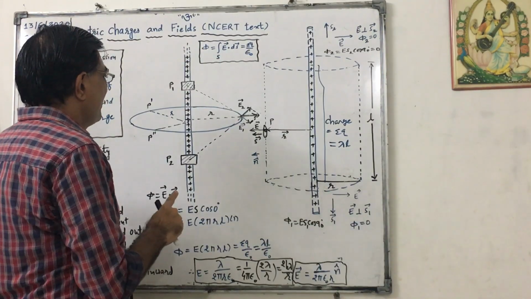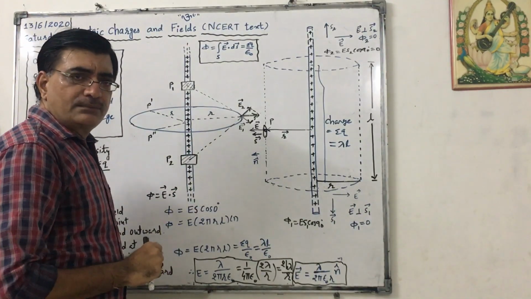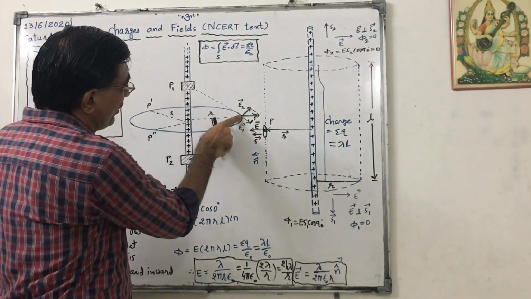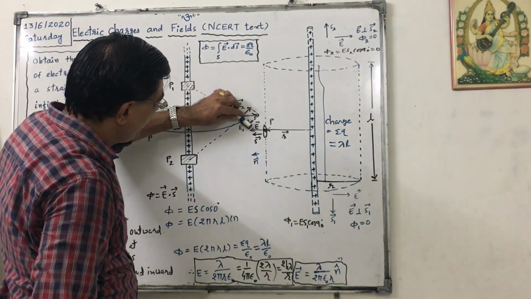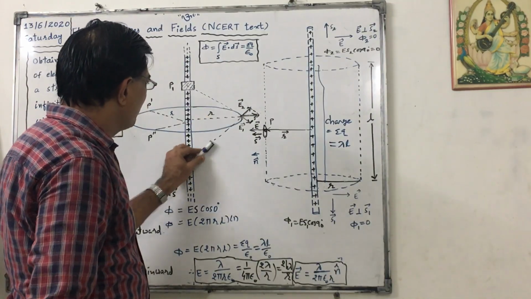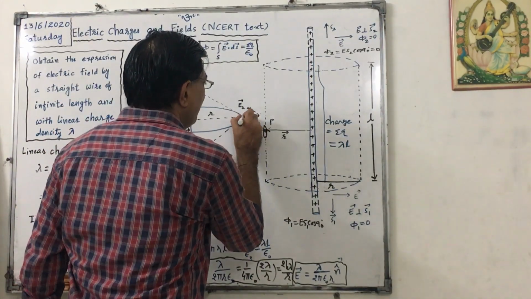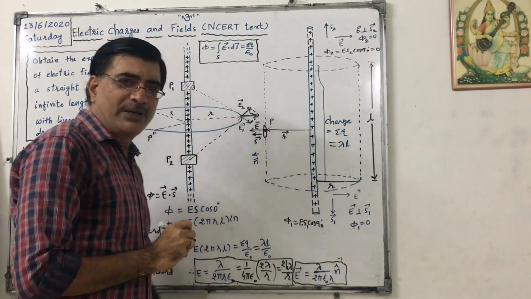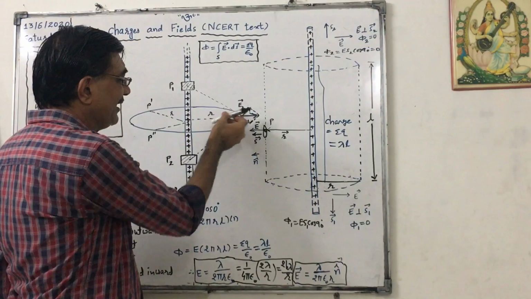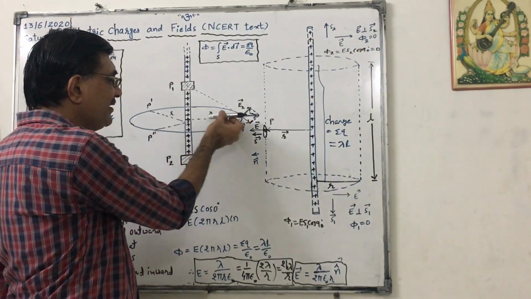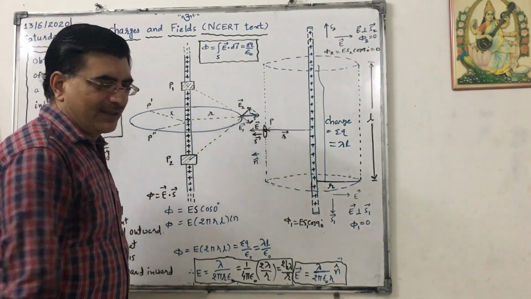Okay, now let us consider 2 points, P1 and P2. Due to P1, at this point, electric field intensity, that means force on positive unit charge, will be in this direction, that is vector E1. And due to this positive charge, it will be in this direction, that is vector E2. So this is the vector sum of E1 and E2, according to the parallelogram method. And that is radial and outward. Perpendicular to the length means radial and outward. Okay? So this figure is over.